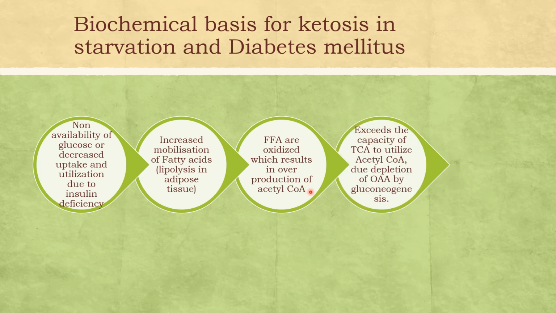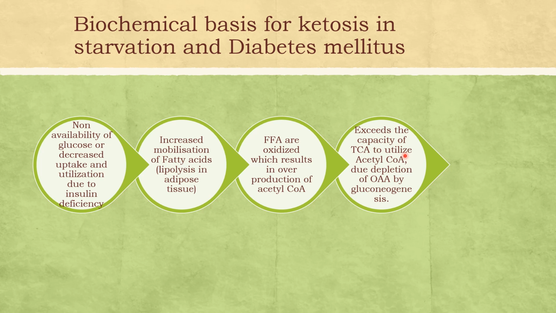The major fate of this acetyl-CoA is to enter the TCA cycle and get completely oxidized. But in these conditions, the TCA cycle will not be operating to the maximum because oxaloacetate, which is an intermediate of the TCA cycle, is utilized in gluconeogenesis.